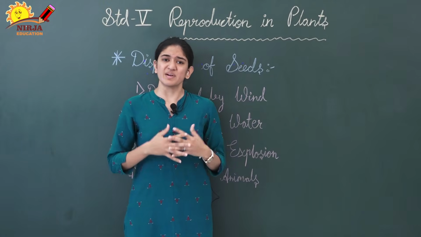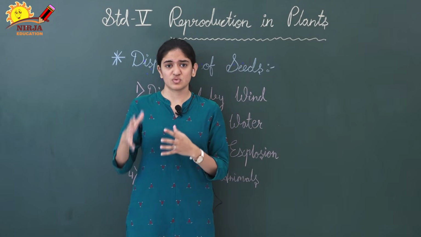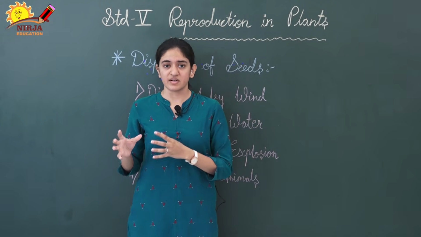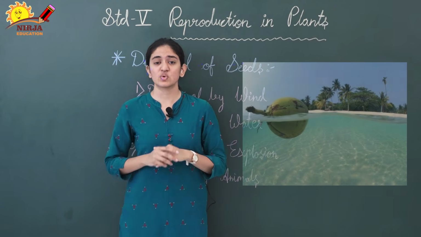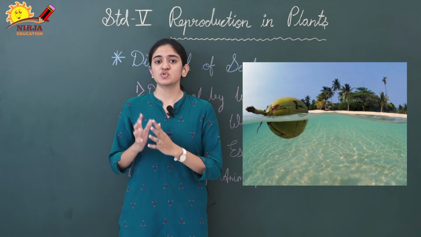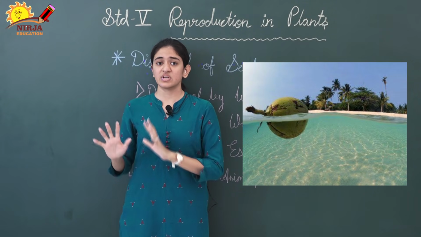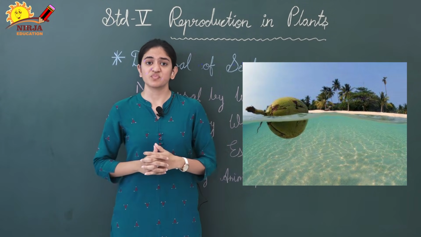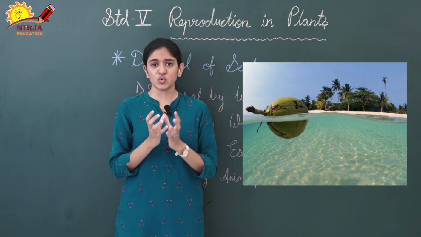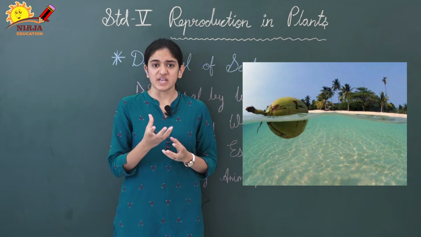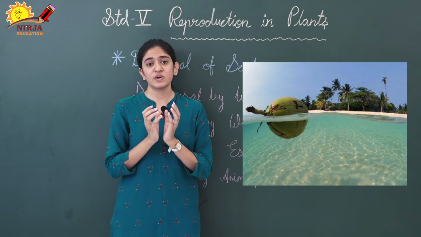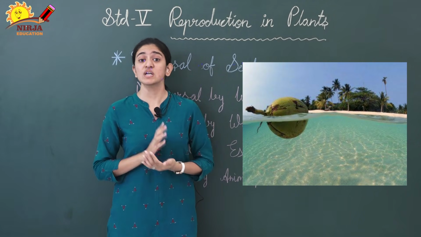Now second one is dispersal by water. So there are many different plants which grow near the coastal area, for example, coconut. Most of the time coconut grows near the coastal area. So the coconut fruit is very fibrous and spongy.